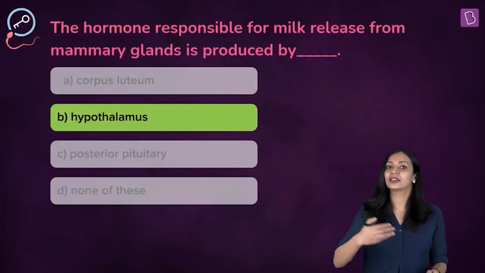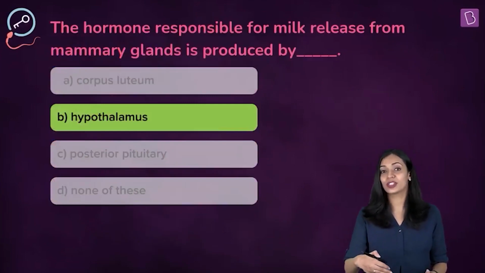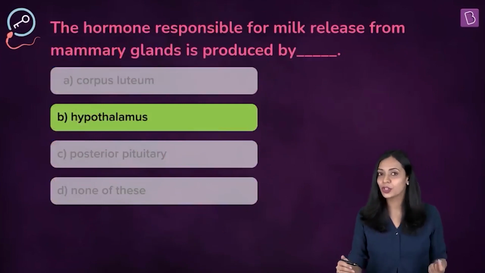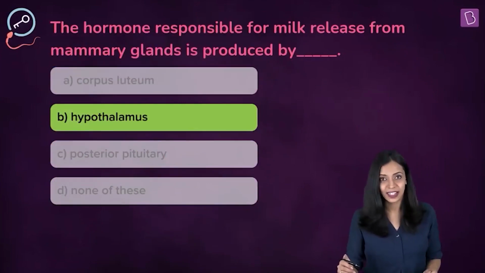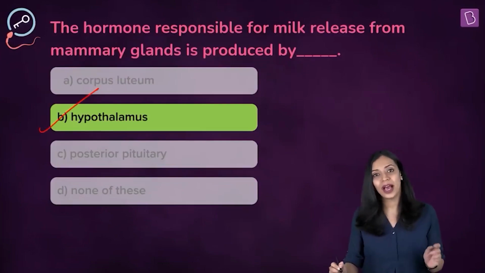Now we already know that the hormone that is responsible for ejection of milk is oxytocin, and it is produced by the hypothalamus. So the correct answer to this question is option B, hypothalamus.